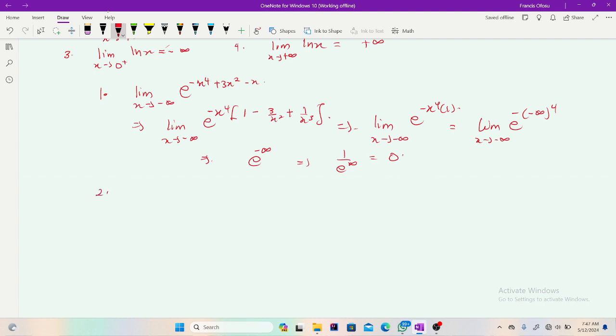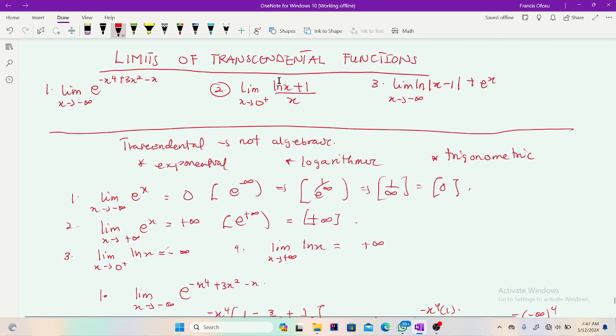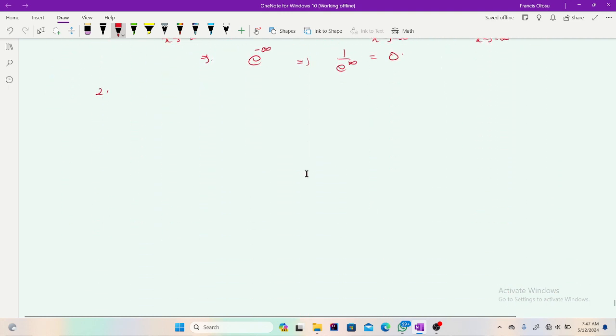Let's try the second problem. So for the second problem, let's see what you have. The limit of ln x plus 1 over x as x approaches positive 0, right? So the limit as x approaches 0 positive of ln x plus 1 all over x. So let's analyze this one and see how we can solve this problem.